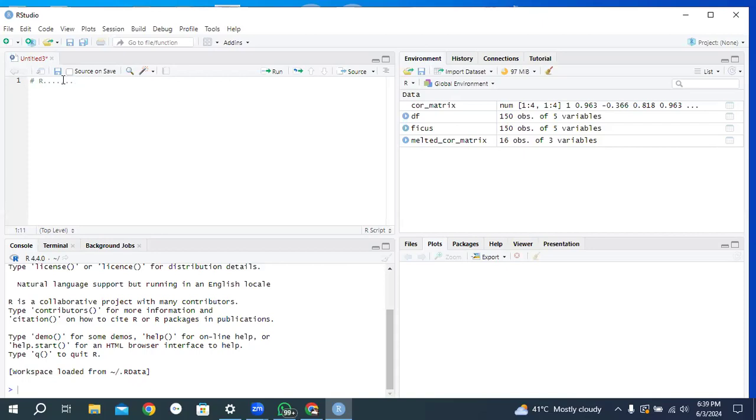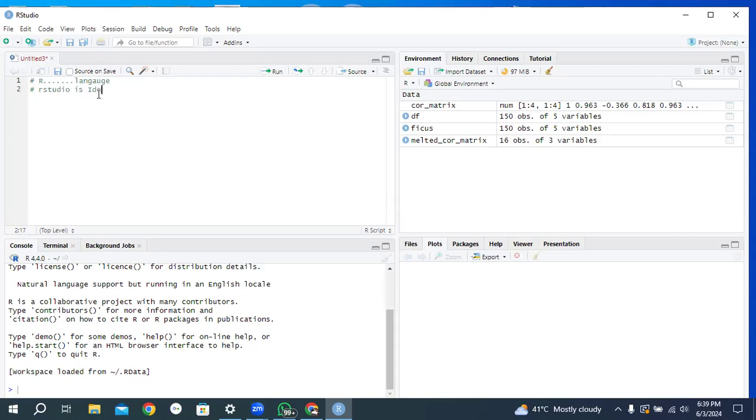So what is RStudio? RStudio is the IDE. R is a language, a computer language, while RStudio is an IDE. What is an IDE?